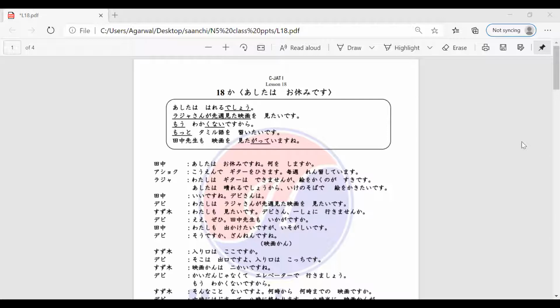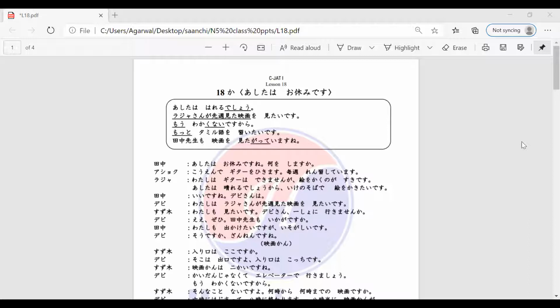Ashita wa hareru desho kara ike no soba de e o kakitai desu. Tomorrow it looks to be a clear day, hence I want to sit near the pond and draw a picture.